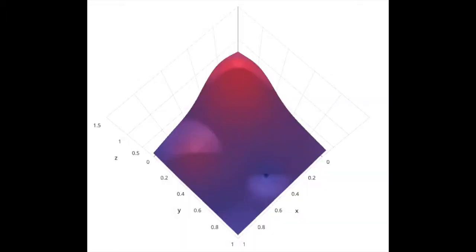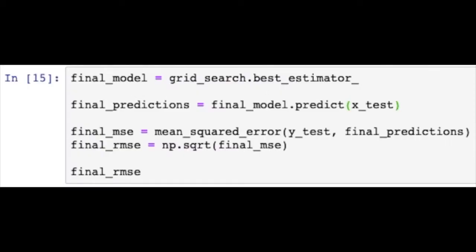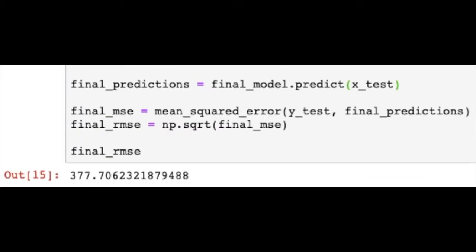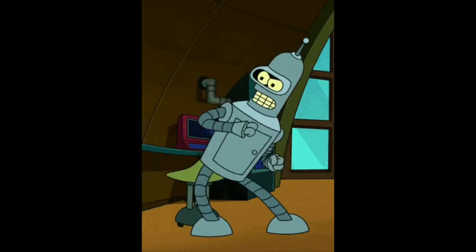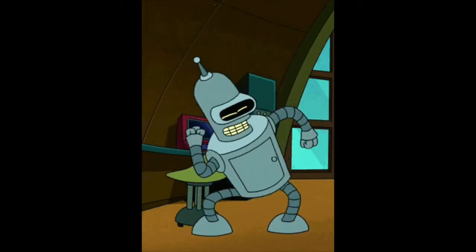In order to achieve a better RMSE value, we conducted grid search on our random forest regression and were able to achieve a root mean squared error value of 377.70 for our final prediction model. This was our best RMSE value.